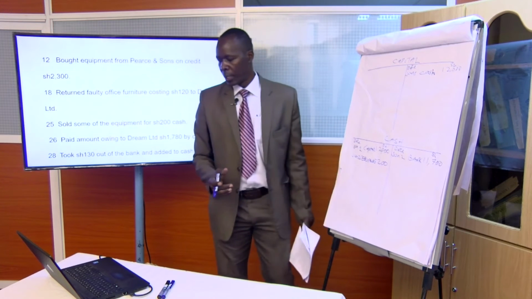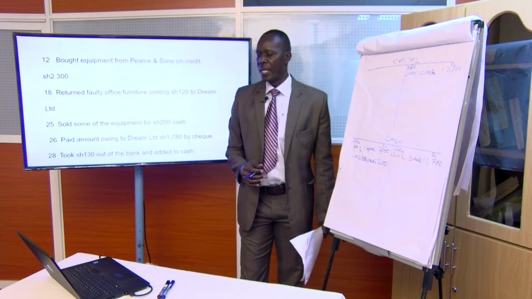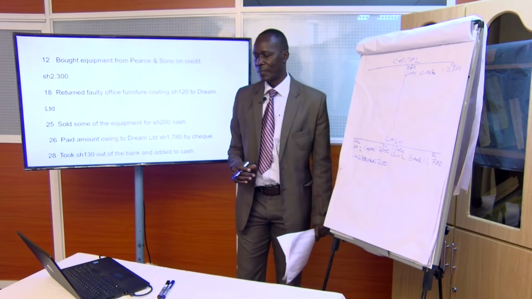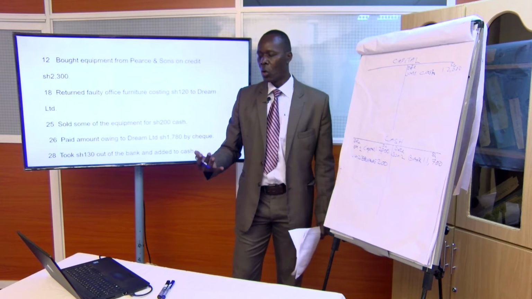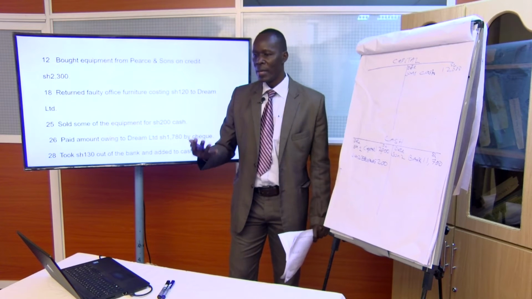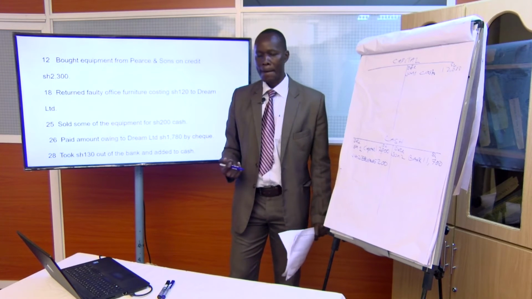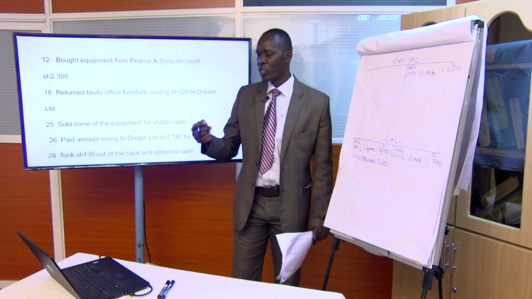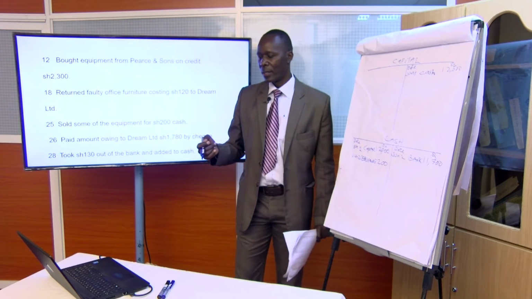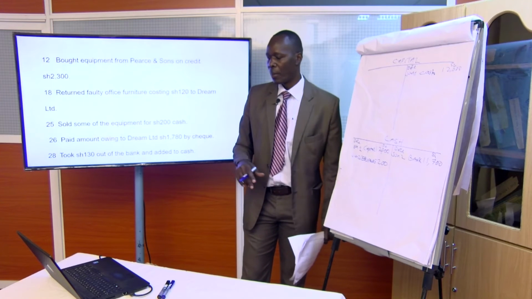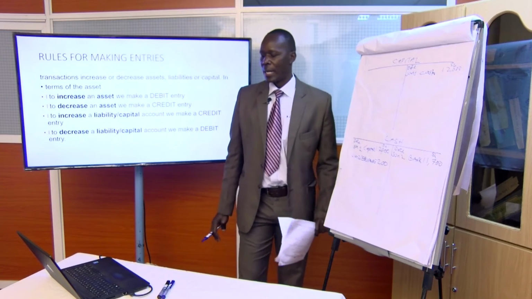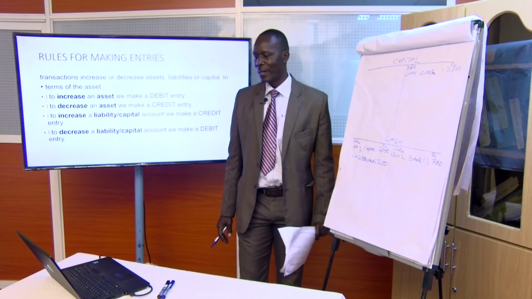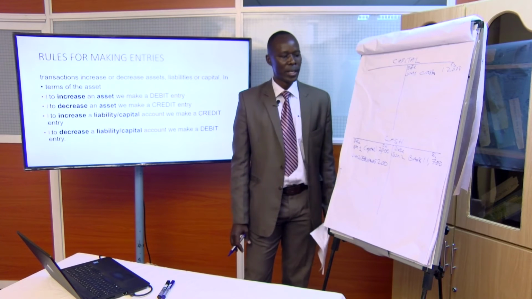Now let's take our second last transaction. Paid amount owing to Dream Limited, 1,780. What is the effect of this transaction? Dream Limited is a liability. We owe him money. So when we pay him, we are reducing a liability. Okay? But we are using a check, meaning our bank is also affected. There is a decrease in our bank account. A bank is an asset. So let's go back to our rules. How do you record a decrease in an asset? So for the bank, because it is a decrease, we are going to credit that.